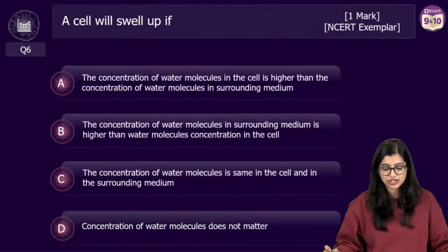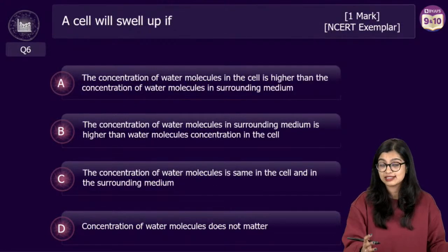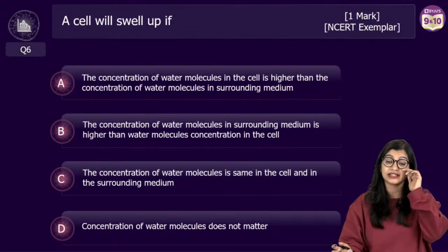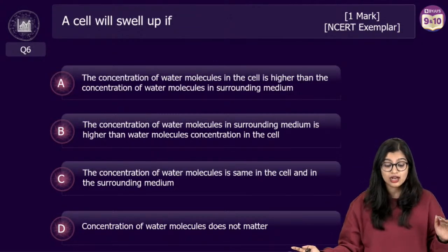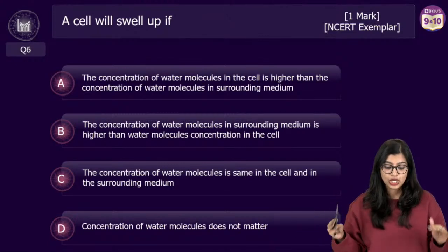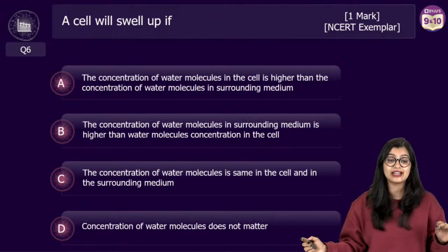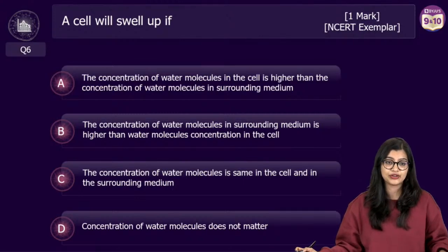Okay, moving on to question number 6. Now question number 6 is an NCERT exemplar question, which, if you've attended my class regularly, I have already taught you. A cell will swell up if, and you have 4 options from which you need to identify the correct answer, right?